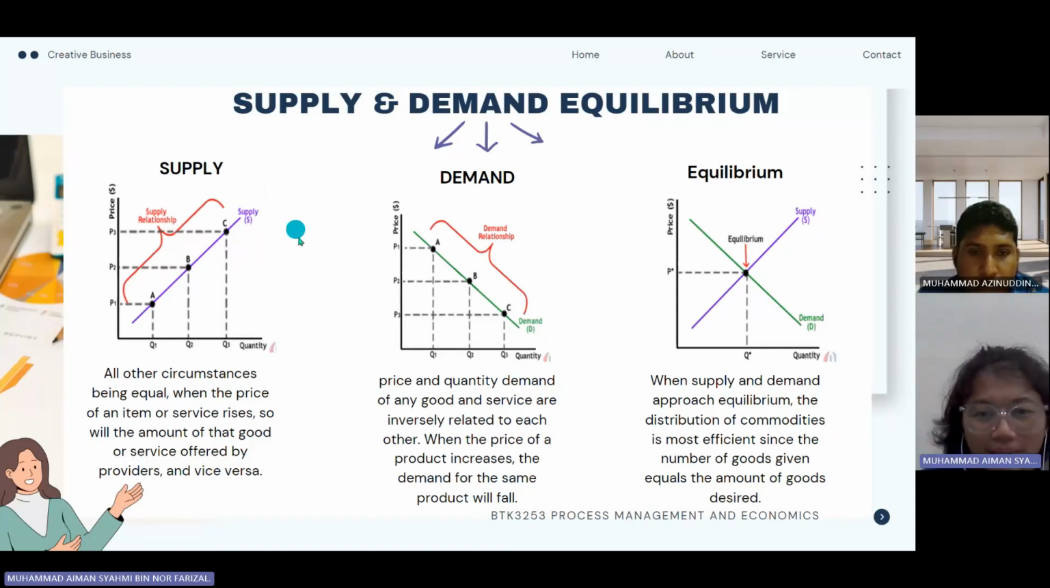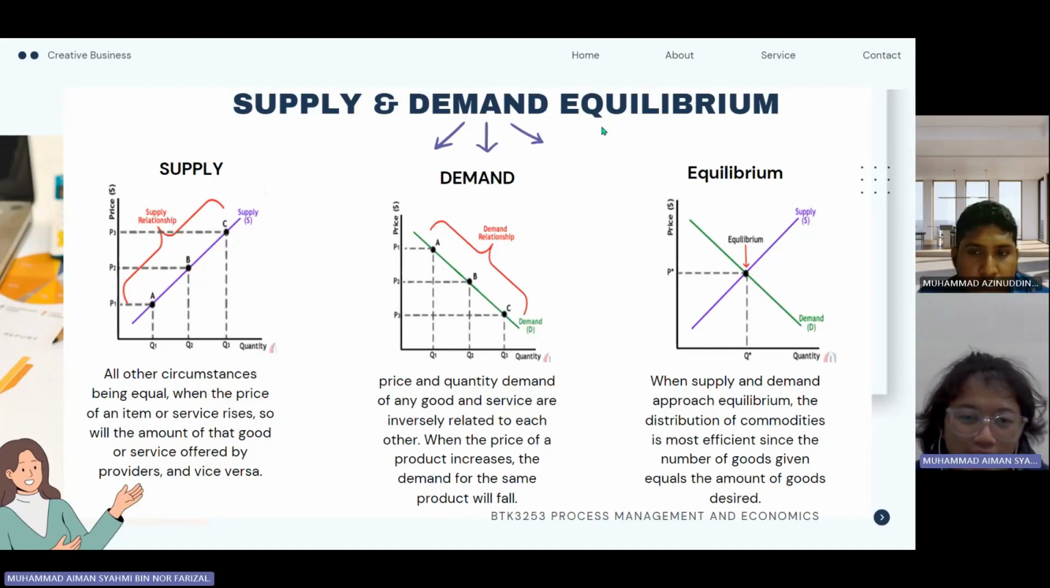So for supply and demand equilibrium, there are three graphs to elaborate the equilibrium. As you can see, there are three graphs, which are supply, demand, and equilibrium. For the supply graph, all other circumstances being equal, when the price of an item or service rises, so will the amount of that good or service offered by providers, and vice versa. For the demand graph, price and quantity demanded of any good and service are inversely related: when the price of a product increases, the demand for the same product will fall.